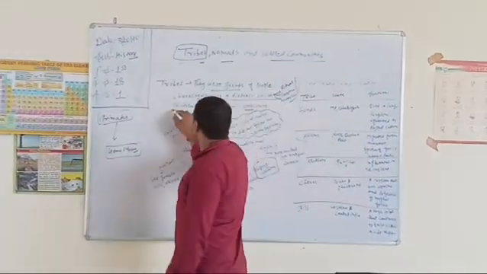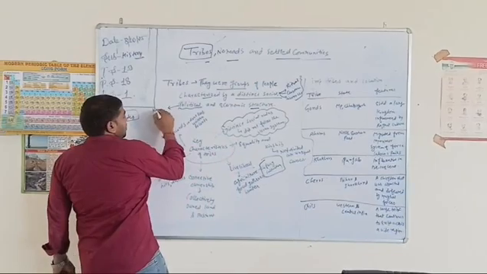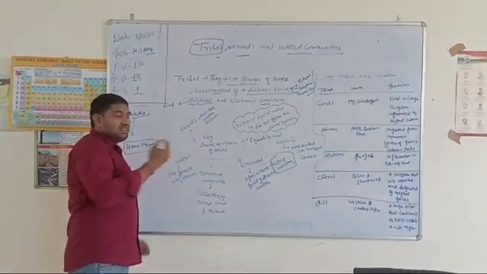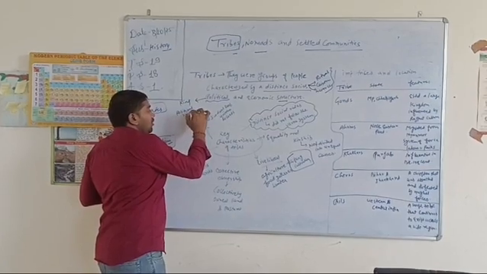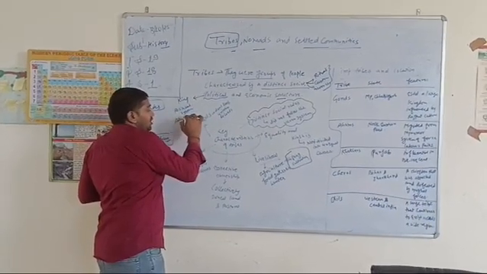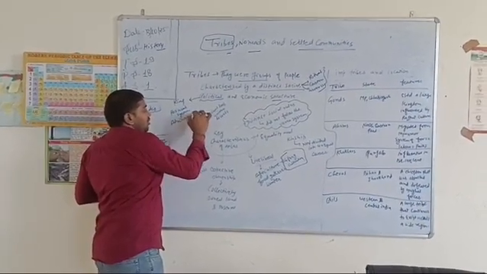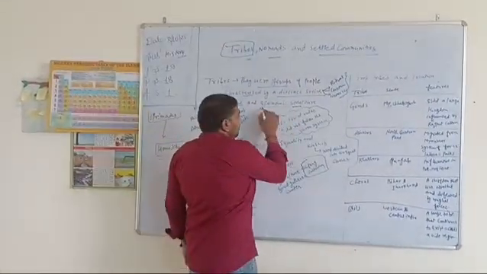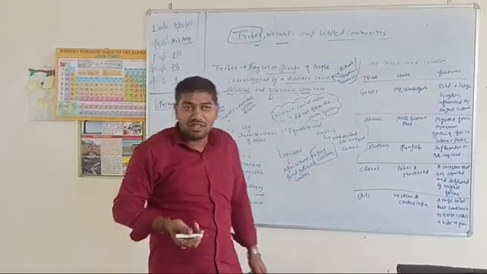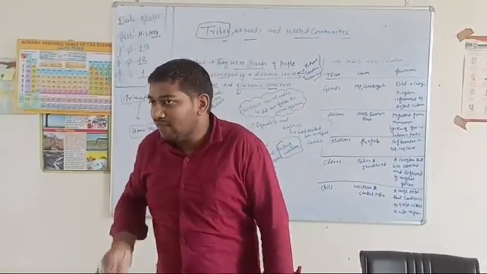When we are talking about the political, then does a king exist? Is there a political system? Is there any administrative method available? These are known as the political features. And what about the economic? What do they do for the livelihood? Economic means what they do for their livelihood.